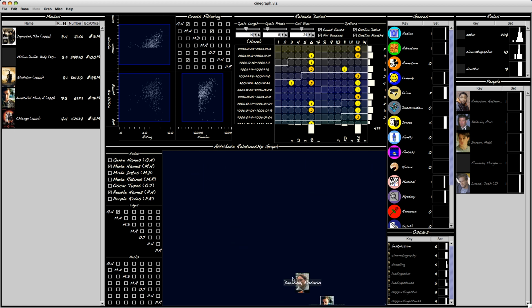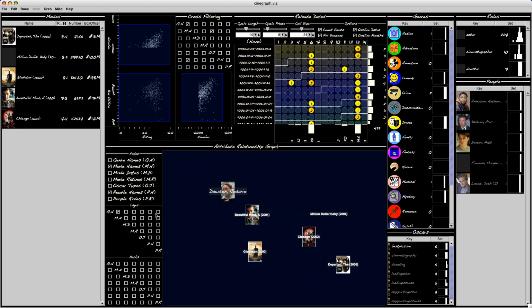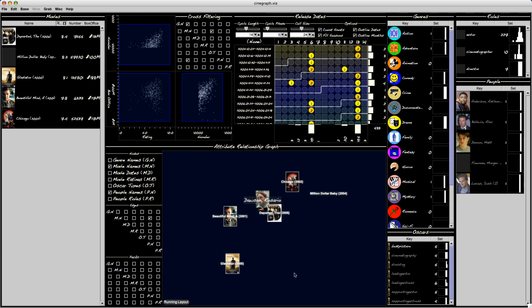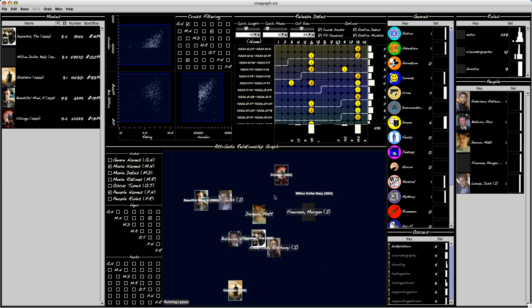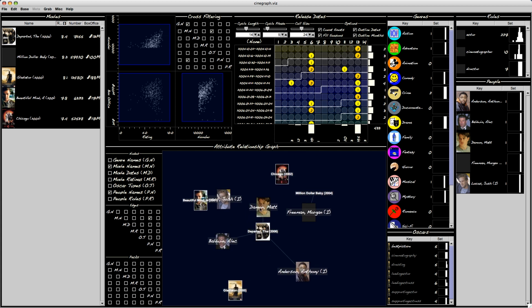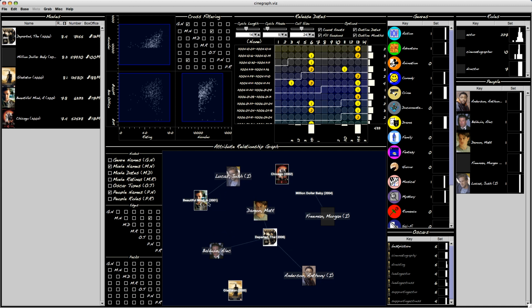and they should be here somewhere. And if I connect up movie names with people names, I know what the problem is. I need to actually select the people. The graph only shows the selected items in the other views, and that's what I was forgetting to do. So we can see that Matt Damon, Alec Baldwin, and Anthony Anderson were all together in The Departed. Josh Lucas was in A Beautiful Mind, and Morgan Freeman was in Million Dollar Baby.